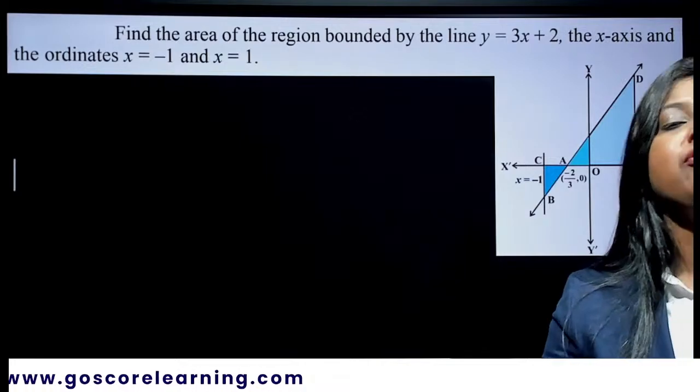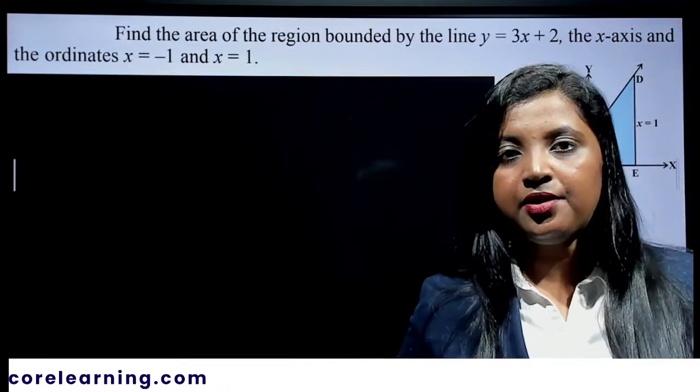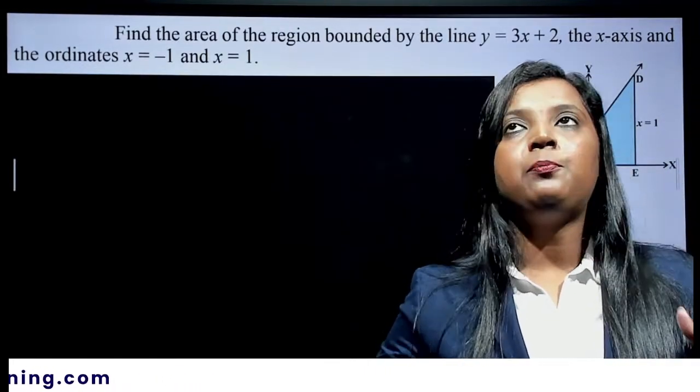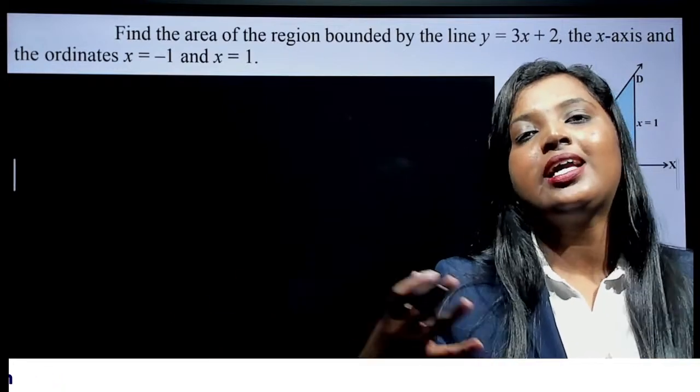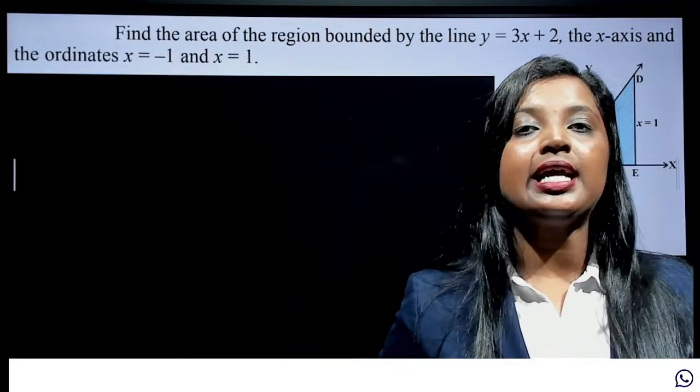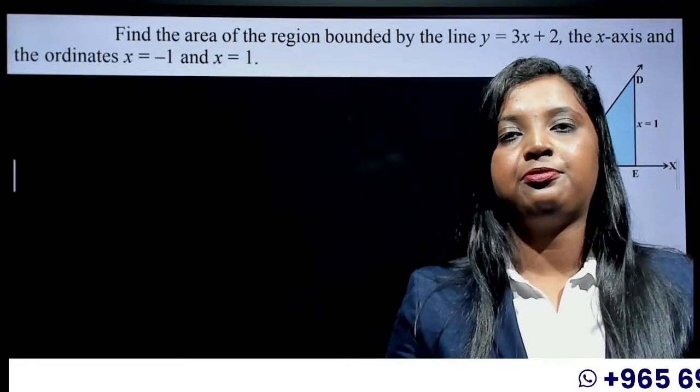Substitute. Simply put a value for x and then find y. Trial and error method. Put some values. Let it be like y is equal to 0. Then you will get a value for x. Then you can plot the points and draw the graph, right?